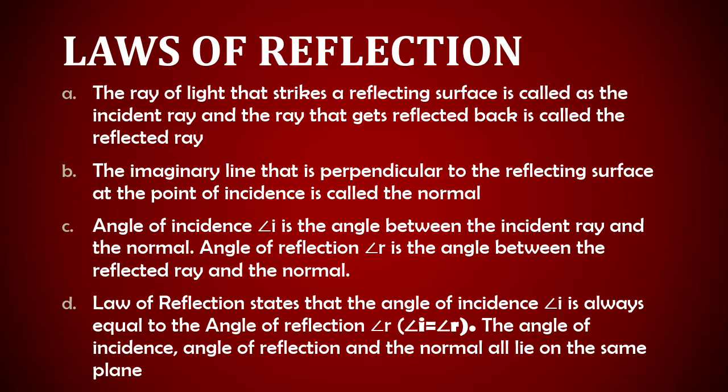The law of reflection states that the angle of incidence, angle I, is always equal to the angle of reflection, angle R, which means angle I is equal to angle R. The angle of incidence, angle of reflection and the normal all lie on the same plane.